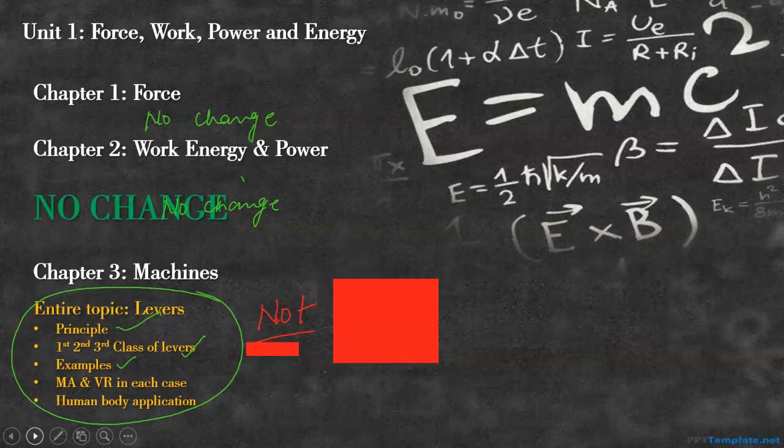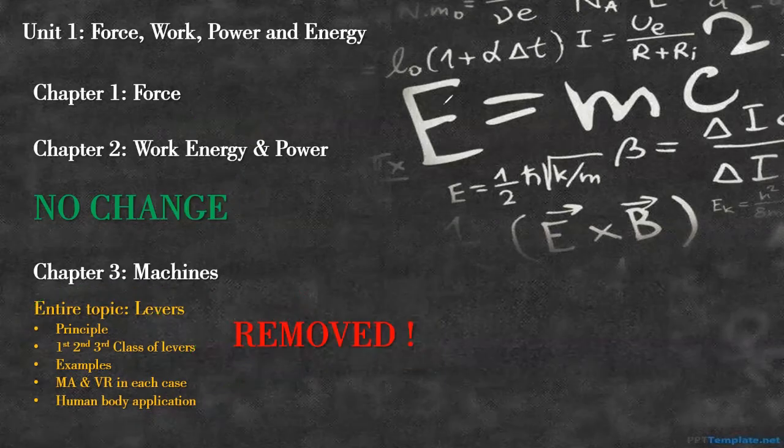First chapter, no change. Third chapter, this has been removed. Just give me a minute. The lever topic has been removed from chapter number 3, right?